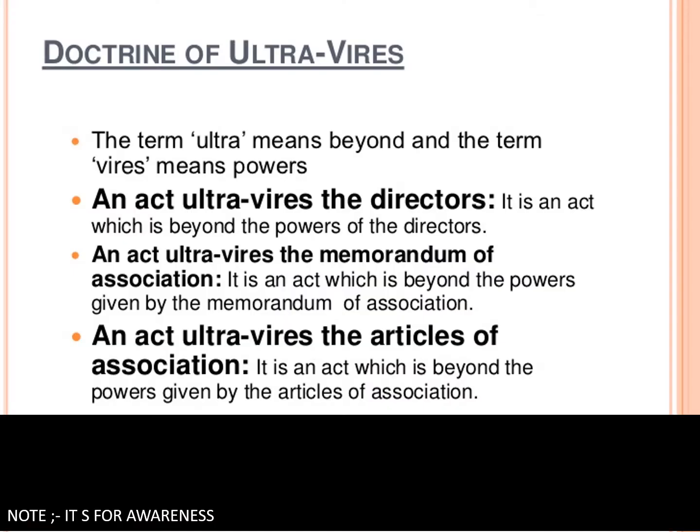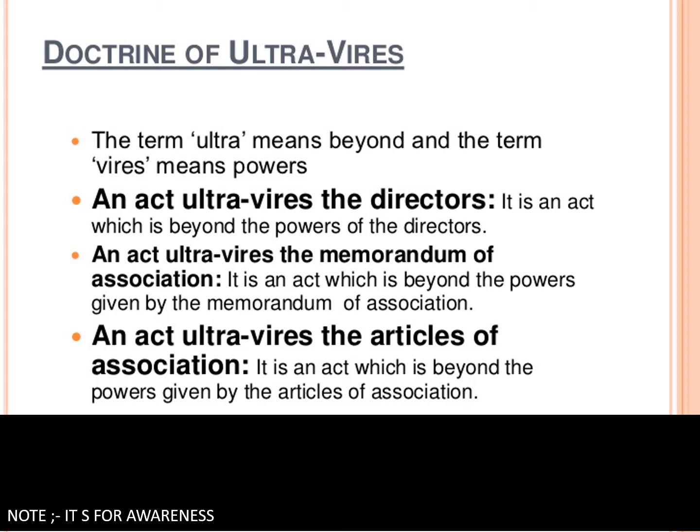Now we'll take up the doctrine of ultra vires. Ultra vires means something which is beyond the power. Here, any act which is beyond the memorandum of association is known as ultra vires. Ultra vires acts are beyond the power of the directors and cannot be taken up.